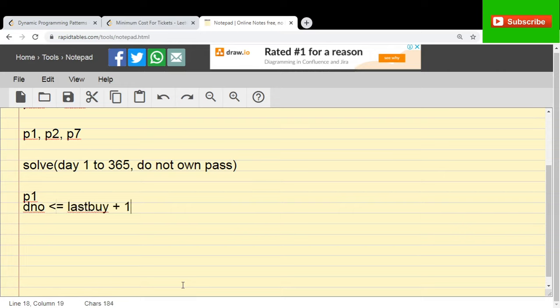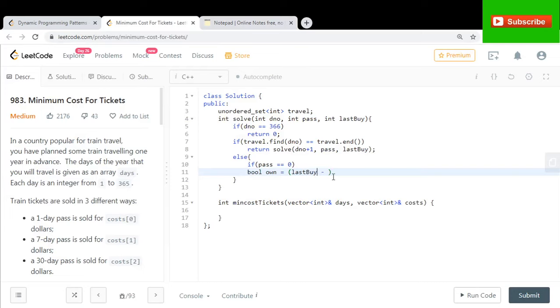In fact, it's only going to be valid for that one day. If you bought a pass P7, then it's going to be last buy plus 7, and similarly for P30. So checking whether I own a pass is kind of easy.